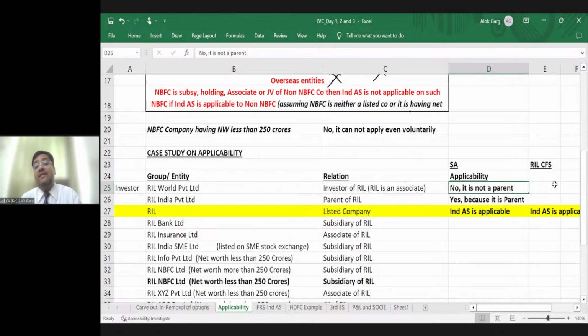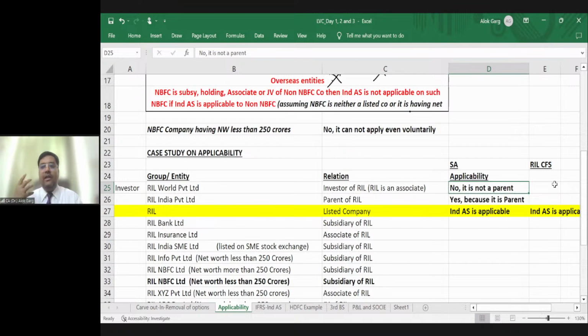Sir, in that case, how will the consolidation happen for RIL World? In that case, Reliance has to prepare its accounting standard accounts as well, IGAP accounts as well, to facilitate the consolidation of RIL World. But normally, if the company is of such a stature, like Reliance Industries Limited, their investors are also big companies.